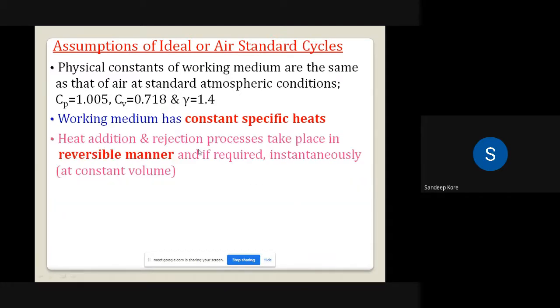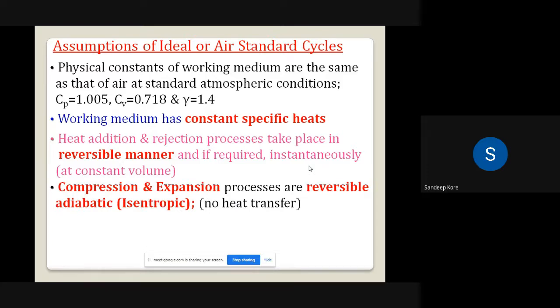Then the heat addition and rejection processes take place in a reversible manner, and they are taking place instantaneously, means within a very short period of time. And the combustion and expansion processes are reversible adiabatic, or it is called an isentropic process. In the isentropic process, there is no heat addition or heat rejection. So whatever the processes are in a cycle, all are reversible processes, and expansion and compression generally take place in an isentropic way.